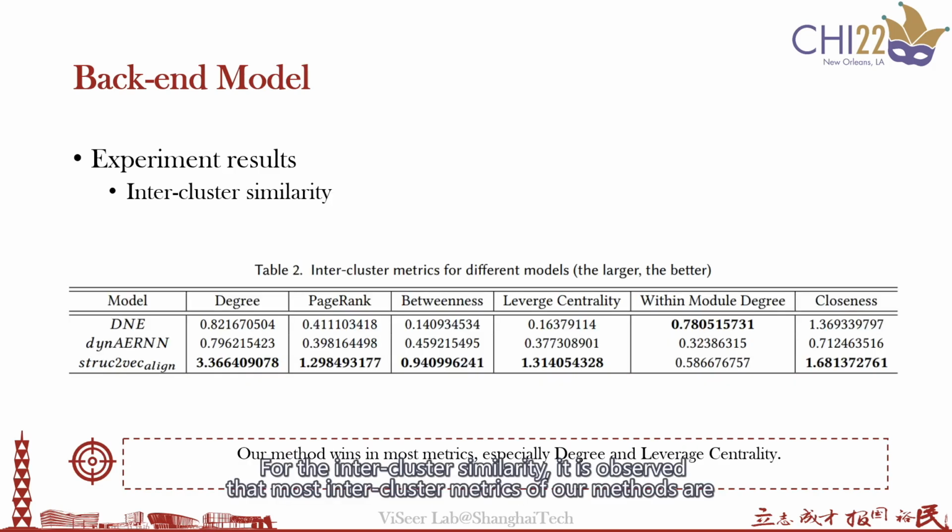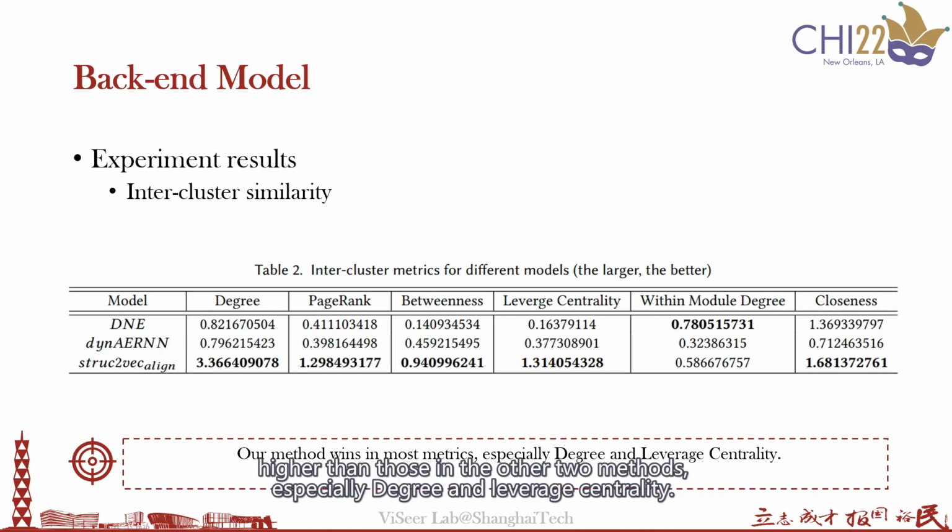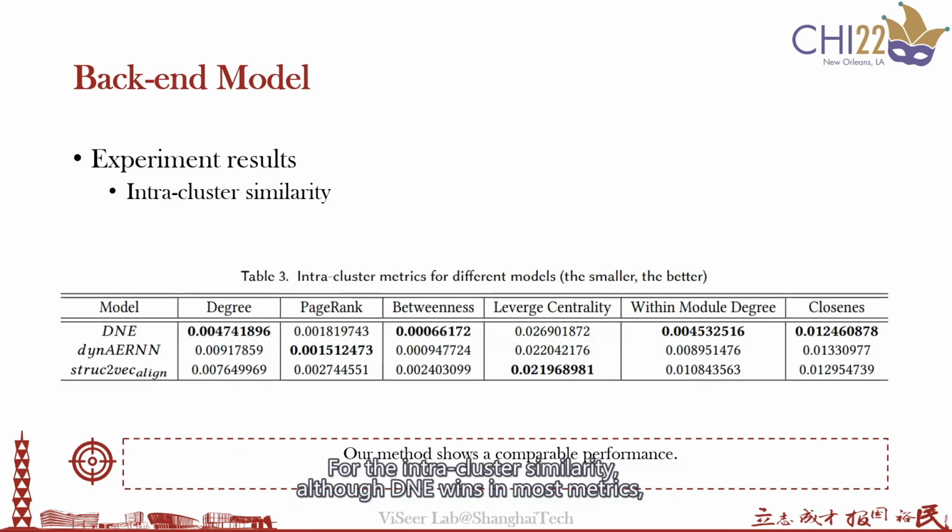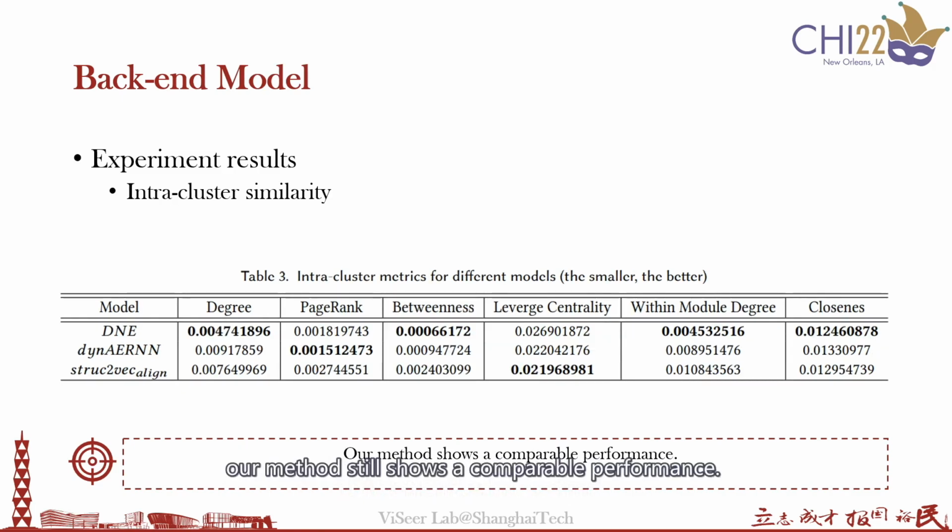For the inter-class similarity, it's observed that most inter-class metrics of our method are higher than those of the other two methods, especially degree and average centrality. For the intra-cluster similarity, although DNE wins in most metrics, our method still shows comparable performance.